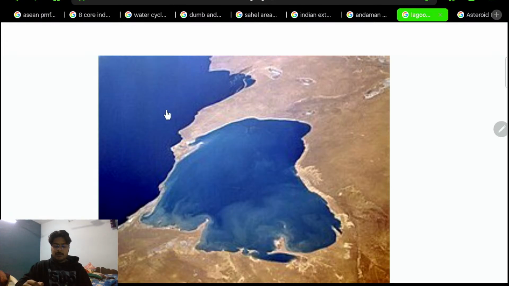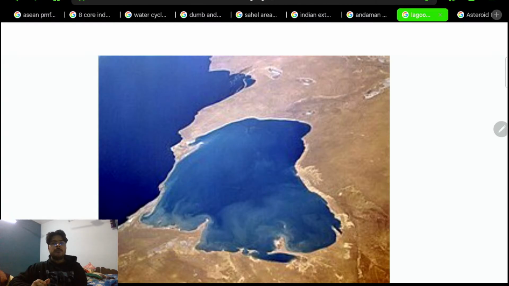Earlier there was a very thin strip. Because of the flow of the water, the ebb and flow that we have heard about in geography, the water comes into this area and now cannot go out. So this forms the lagoon.